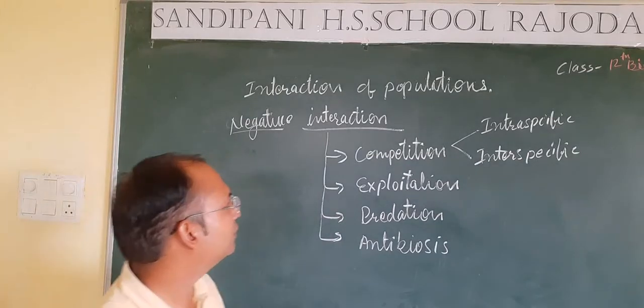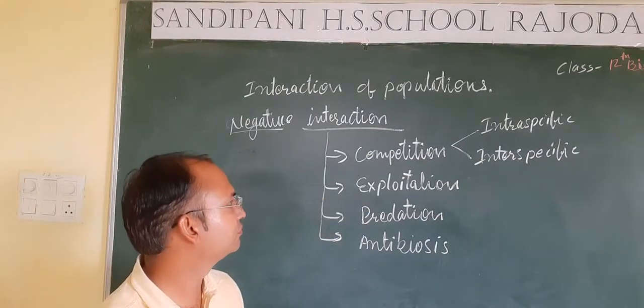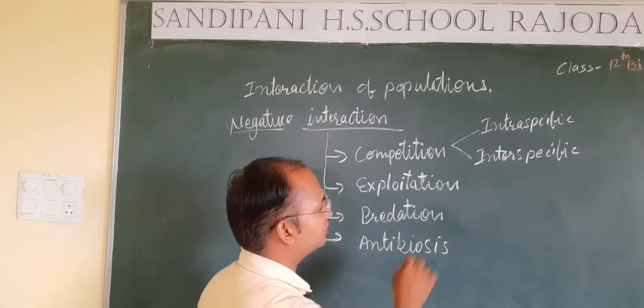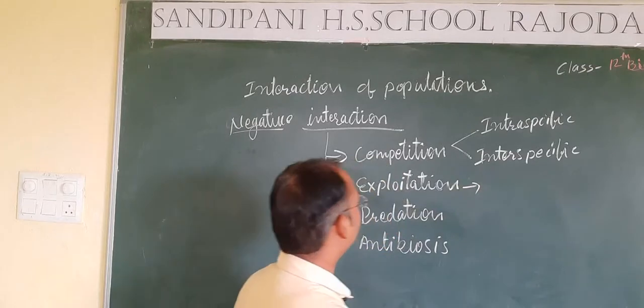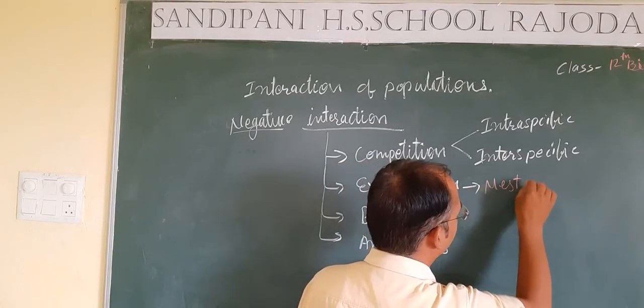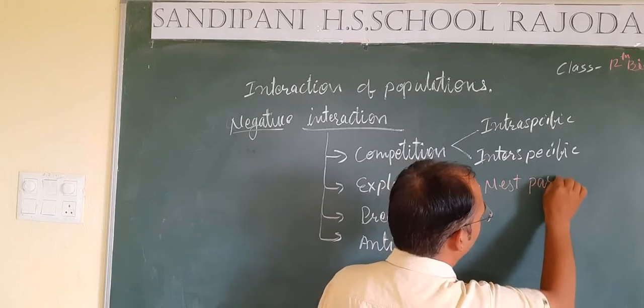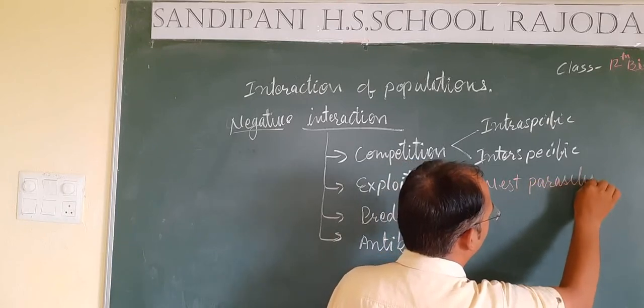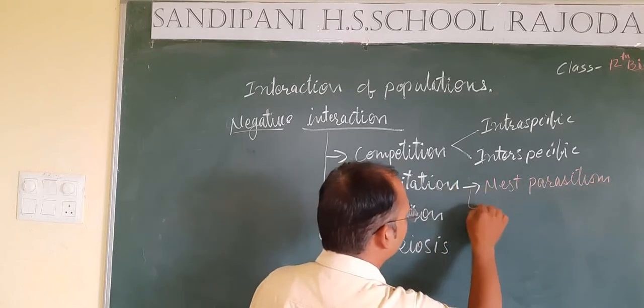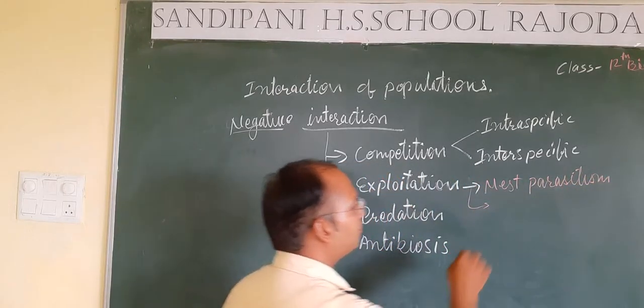Let's see the types of exploitation. Which are the main types of exploitation? We can see that the first type of exploitation is nest parasitism. Second type is parasitism.